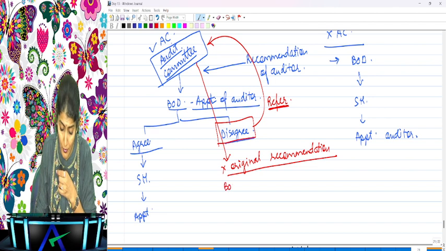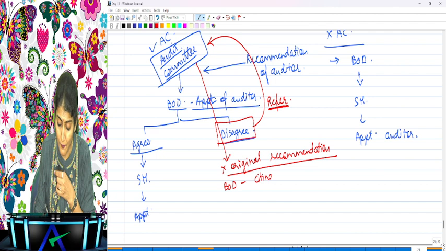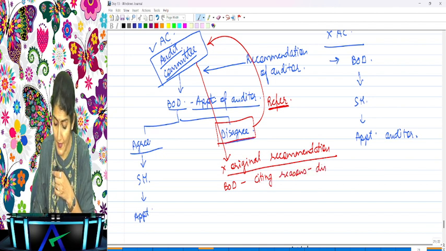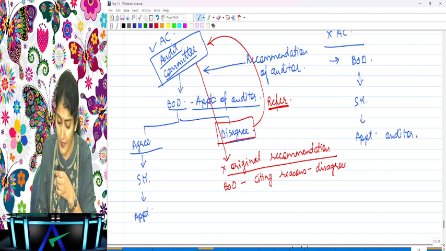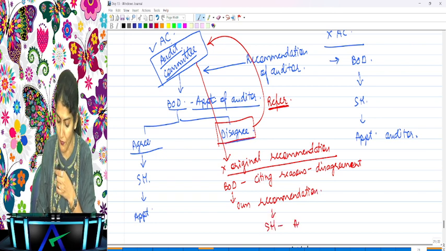What will the board of directors do? They will document, citing the reasons for the disagreement with the recommendation of the audit committee. And now the board will send their own recommendation to the shareholders for the appointment of the auditor.